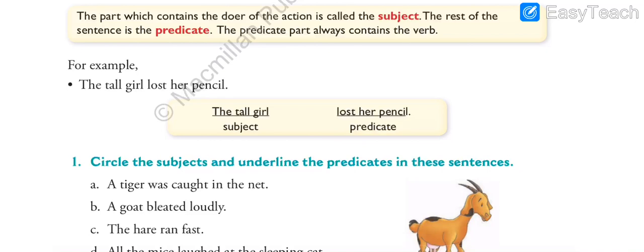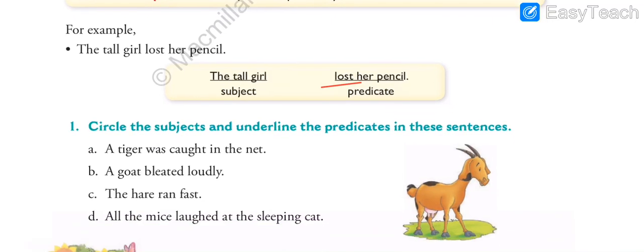And can you tell me what is the verb over here? The verb over here is lost. The action being performed over here is losing the pencil. So the tall girl, the tall is the adjective describing the girl, so that is also the part of subject. So the tall girl, that is subject, and here is the verb, lost her pencil. This whole part, the remaining part of the sentence, is called predicate. So I hope that subject and predicate is clear in your mind.